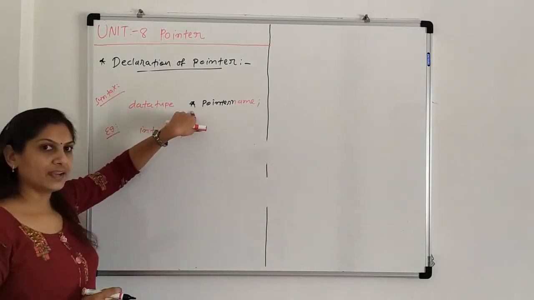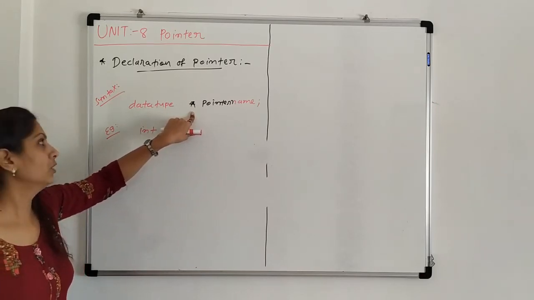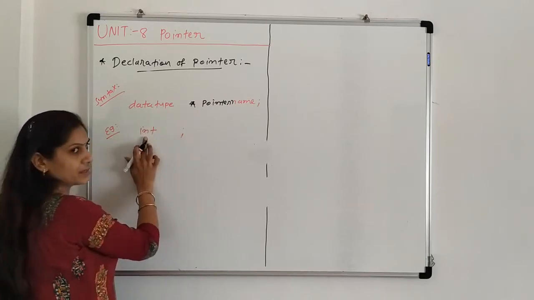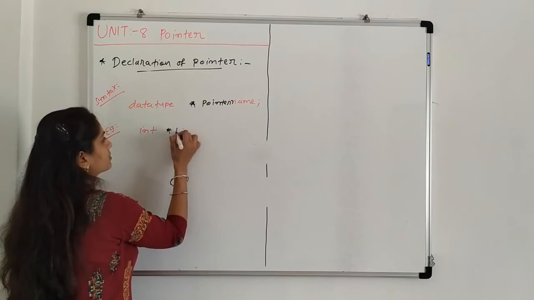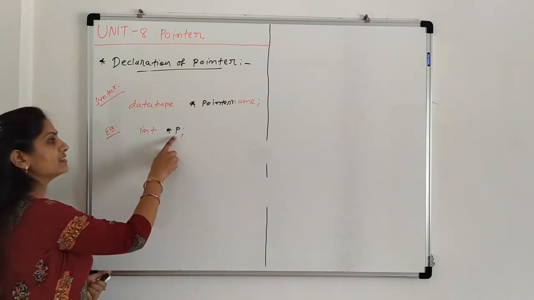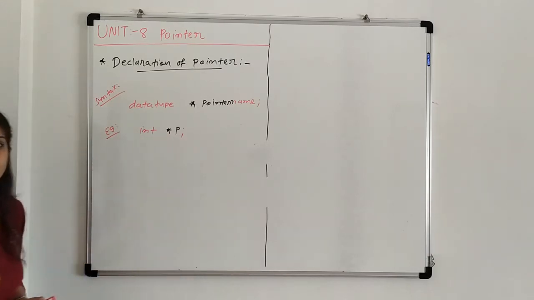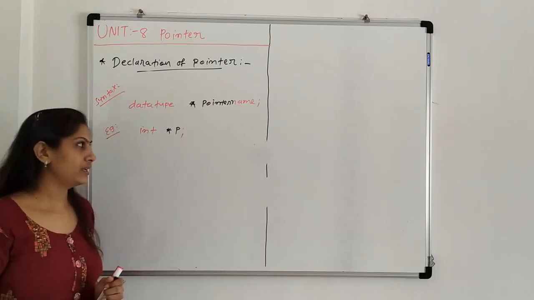This star indicates that it becomes a pointer; it is not a simple variable now. The data type is the same, integer, then star and pointer name, suppose p. So this is the example. Here p is not a simple variable. Now p becomes a pointer that stores the address of some other variable.